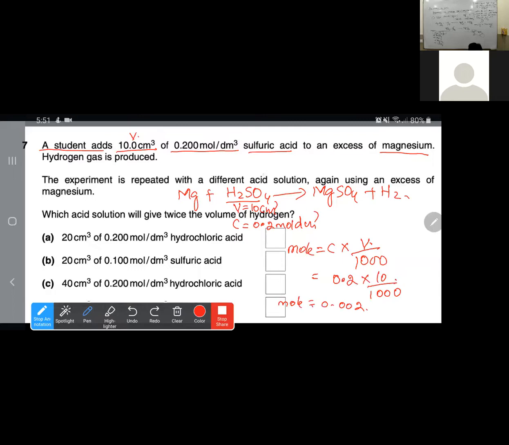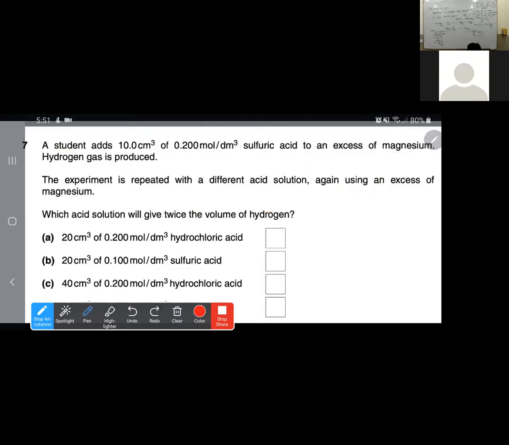So these are the moles, 0.002. This is having 1:1, so hydrogen also has the mole 0.002. These are the moles of the hydrogen. Now the question he is asking, which acid solution will give twice the volume of hydrogen? So the moles of hydrogen should be doubled, they should be double of 0.002. Okay, so let's check which one can give double.